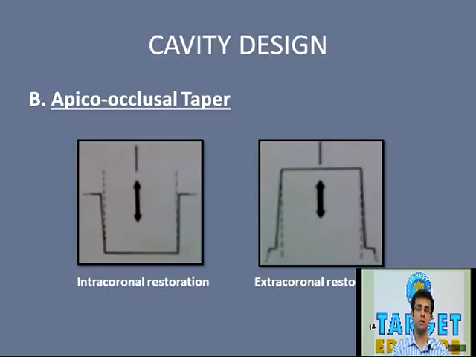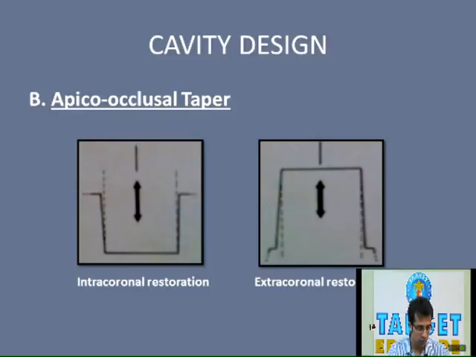Next is the apico-occlusal taper. These points are common for both intracoronal as well as extracoronal restoration. The figure on the left side of the screen, for intracoronal restoration, shows a slight taper given to each of the walls while preparing the cavity for the cast restoration. In intracoronal restoration, a slight divergence is placed on the cavity walls, while in extracoronal restoration, a slight convergence is provided.